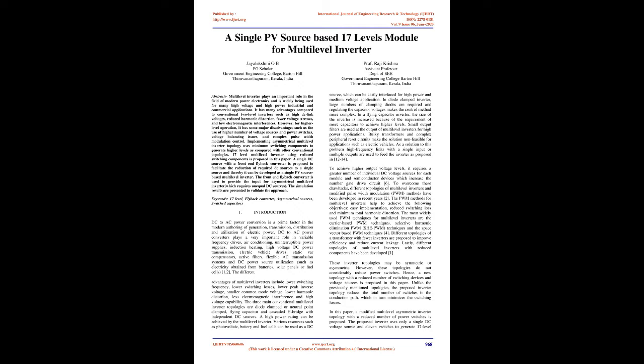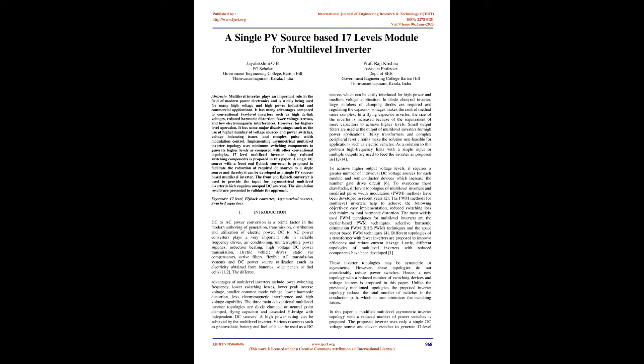Introduction. DC to AC power conversion is a prime factor in the modern authoring of generation, transmission, distribution, and utilization of electric power. DC to AC power converters play a very important role in variable frequency drives, air conditioning, uninterruptible power supplies, induction heating, high voltage DC power transmission, electric vehicle drives, static VAR compensators, active filters, flexible AC transmission systems, and DC power source utilization, such as electricity obtained from batteries, solar panels, or fuel cells.